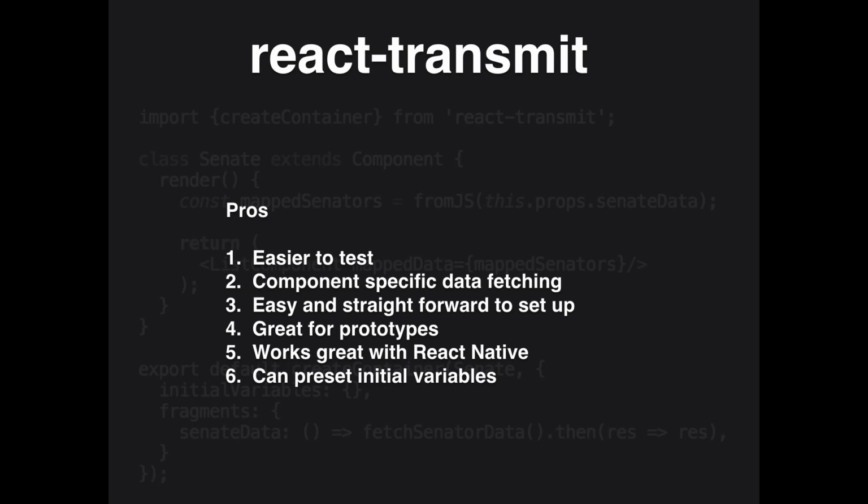And then just some other things that I won't repeat, but one of the benefits that I didn't mention is that you can initialize variables as well. If you're fetching from the same API, right now we actually separate our fetch senator data and fetch house data. But if we wanted some sort of flag inside of our create container to flip between house and senate data, we could do so right there.